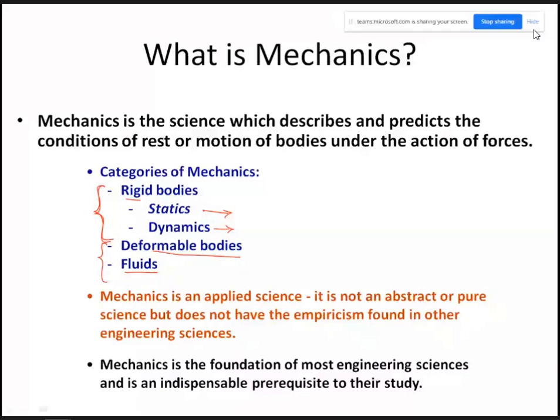Mechanics is an applied science. It is not an abstract or pure science, but it does not have the empiricism found in engineering sciences. The concept of pure science will be applied to mechanical engineering, and that is the reason why mechanics is called an applied science. For most of the engineering sciences, mechanics is the foundation and an indispensable prerequisite. That is why for most students we include engineering mechanics.